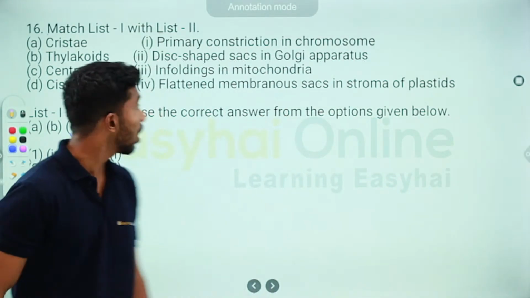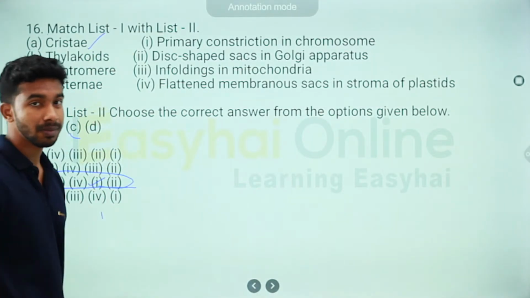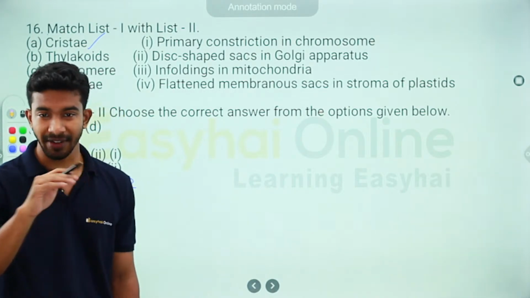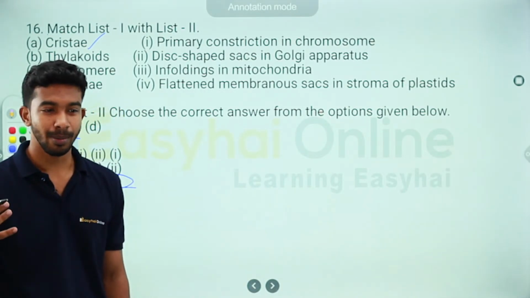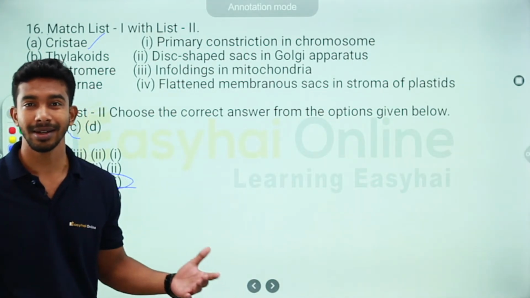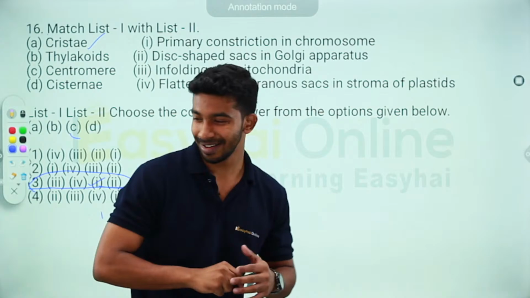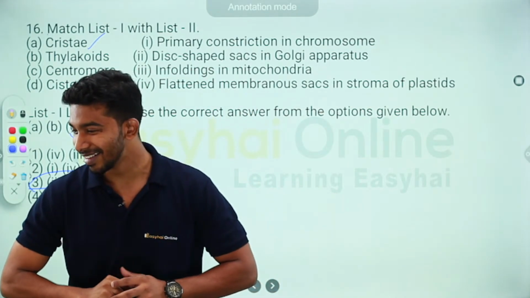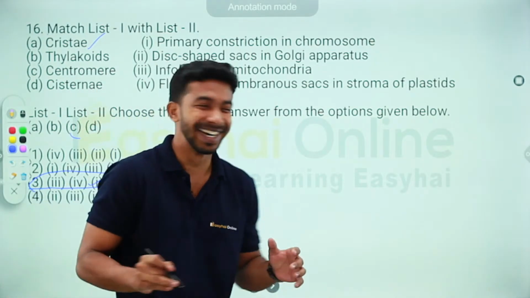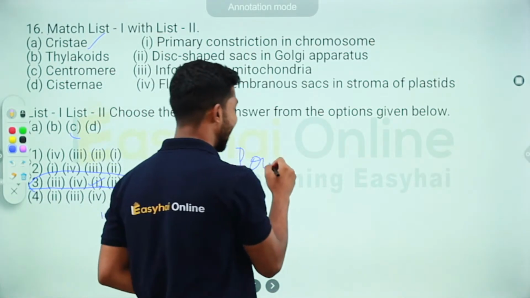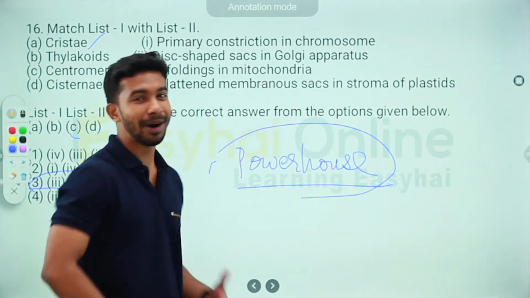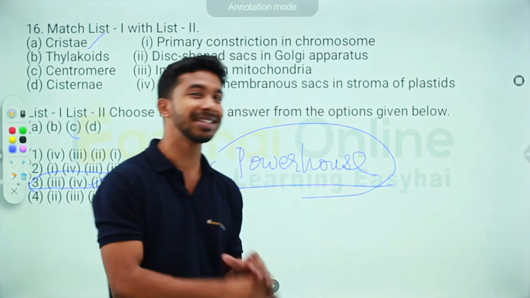Okay, what is cristae? Now, I'm going to say a very famous line. Please type it down: Mitochondria is the dash of the cell. Thank you. It is the powerhouse of the cell. This is a very famous line which everybody says.